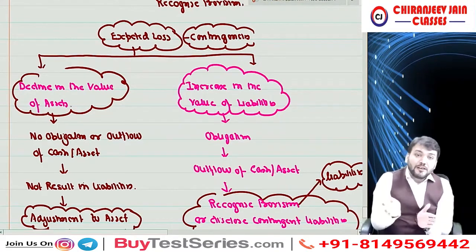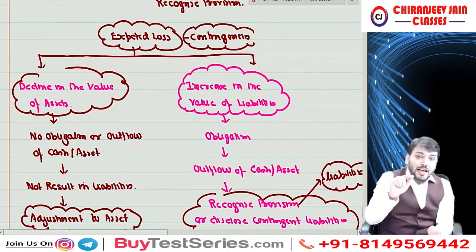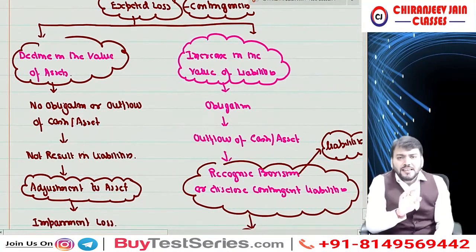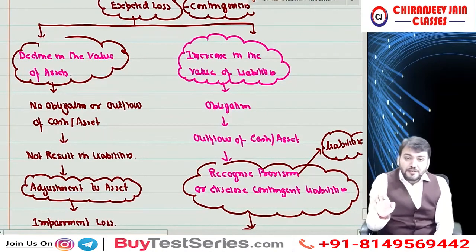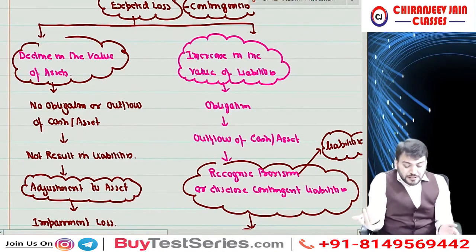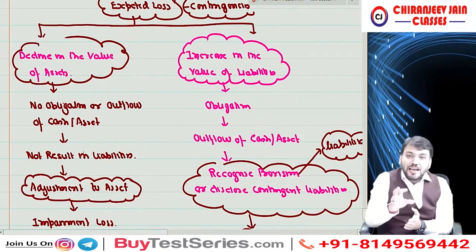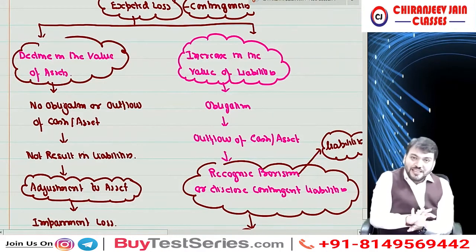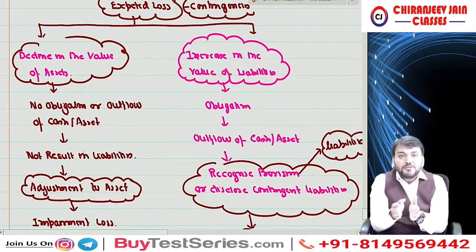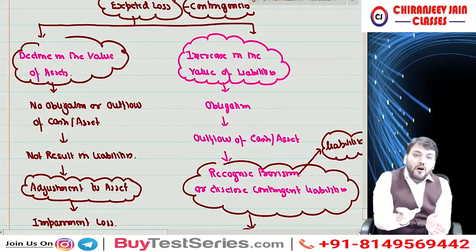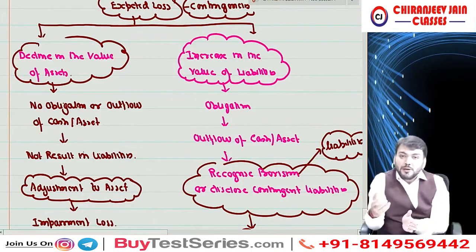Now any expected loss due to decline in the value of asset, can I say there is no obligation? There is no obligation means there is no outflow of resource. Therefore, it will not result in any liability. It is only an adjustment to asset. It is considered as an adjustment to asset, and such type of loss is known as impairment loss.